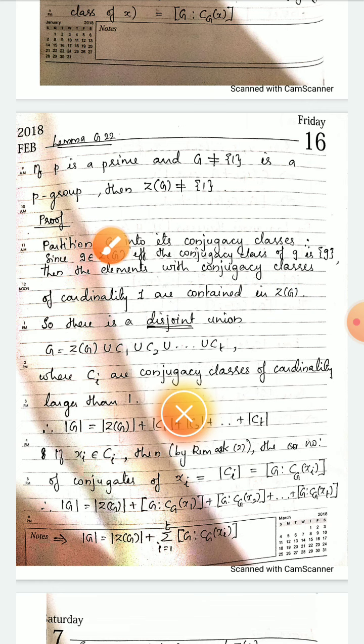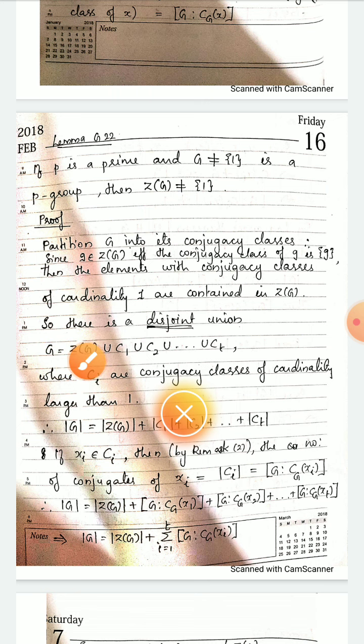So we partition G. Partition of a set means we can express it as a union of disjoint sets. Using conjugacy classes we partition G as a disjoint union.